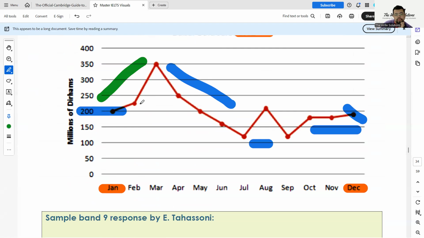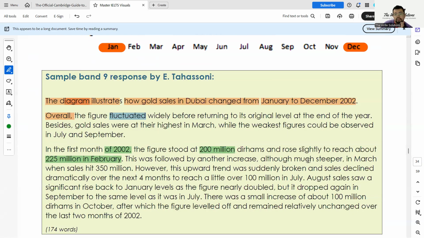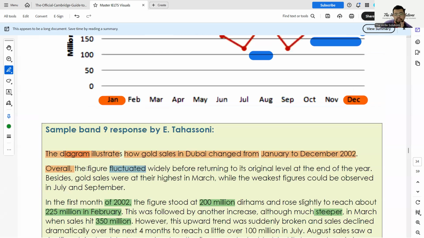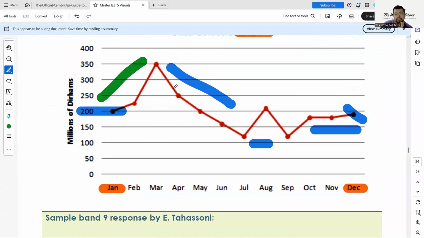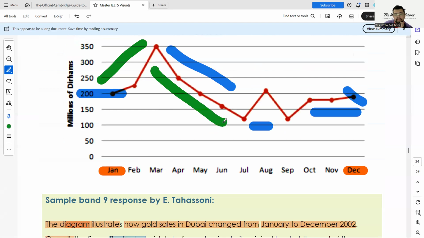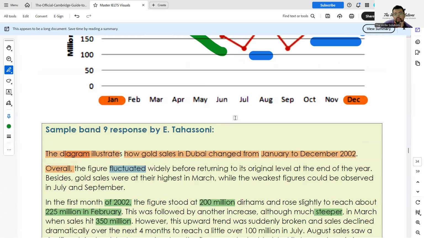It rose again in March, followed by another increase, much steeper, in March when it hit 350 million. However, this upward trend was suddenly broken and sales declined over the 4 months. 1, 2, 3, 4. Okay, we can see 4 months here to reach over 100 million in July.